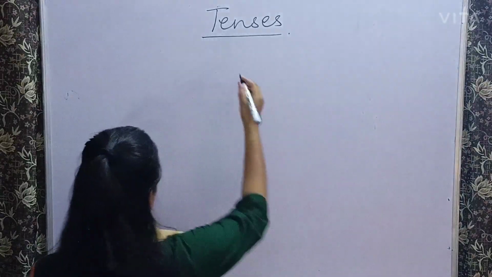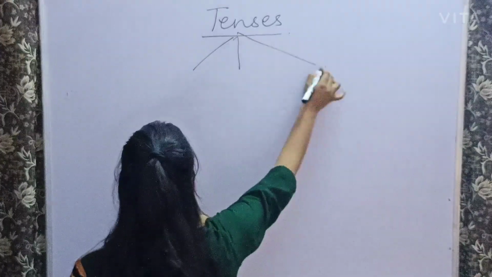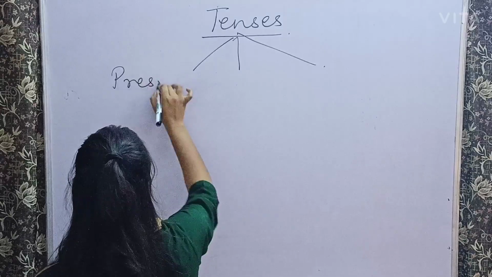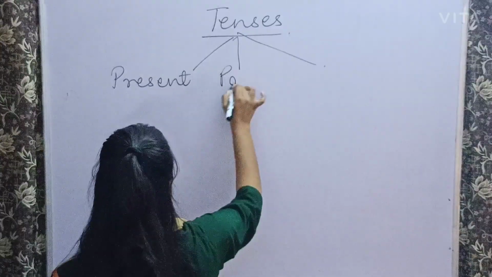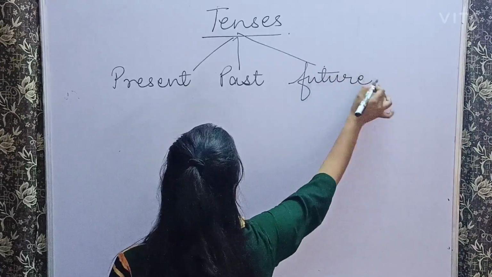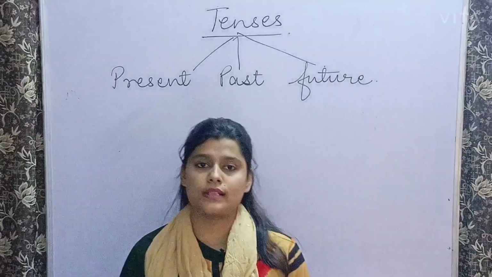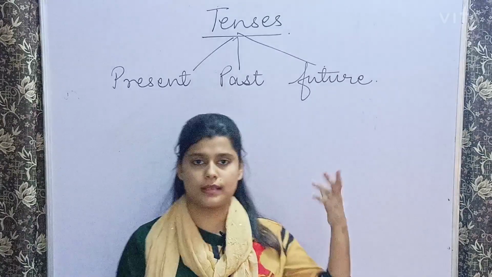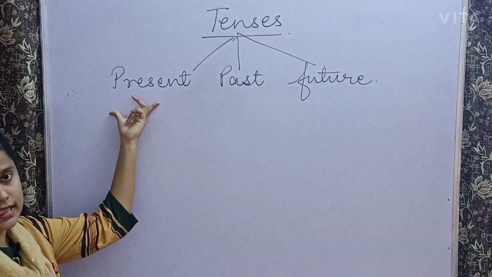So basically there are three kinds of tenses. The first is your present, then past, and then future. So students, in this video we are going to simply talk about the present tense.